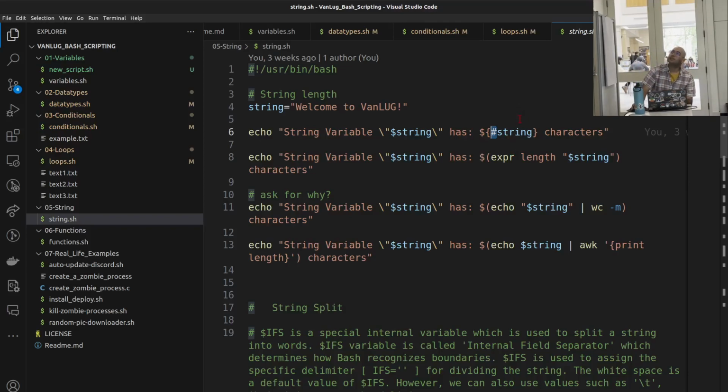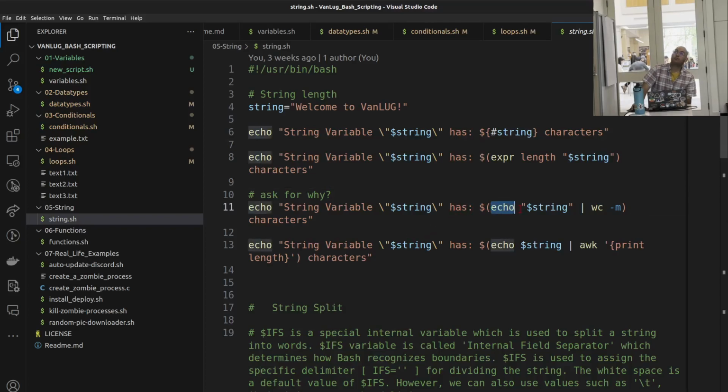Alright, anyway. String length. So we got a string. We will echo the string variable, and this is just an escape, so we want to quote that. That's why we're adding a backslash. And then string parameters, and this part gives out the length of our string. So this is basically the syntax of how we can get the number of characters in a string. There are other ways to do that. This part is the same. We use the expr command with length of this, and it gives out again the number of characters inside of it. There's a hidden error here, by the way. I want to see if you guys can point it out when you run this command.